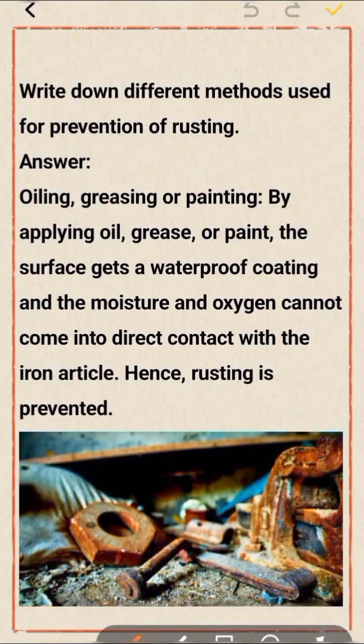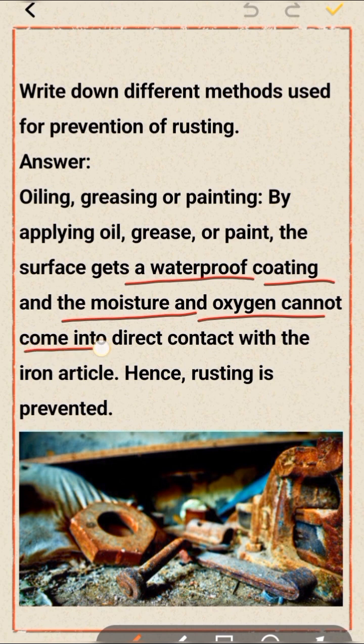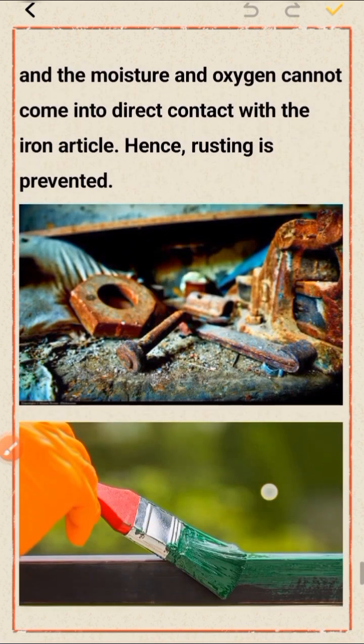Okay, thank you. Write down different methods used for prevention of rusting. Oiling, greasing, or painting. By applying oil, grease, or paint, the surface gets a waterproof coating and moisture and oxygen cannot come into direct contact with the iron particles. Hence, rusting is prevented. Show the picture supporting this question.